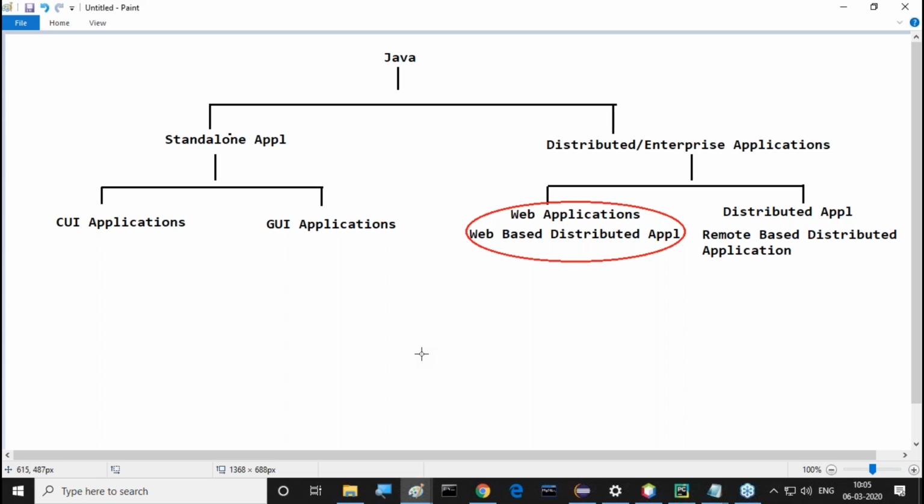Right, sir. Now, standalone applications. Standalone applications are divided into two types. What are the two types? CUI application and GUI application. So what is a CUI application and what is a GUI application? Listen, sir, one minute. All of you listen carefully.